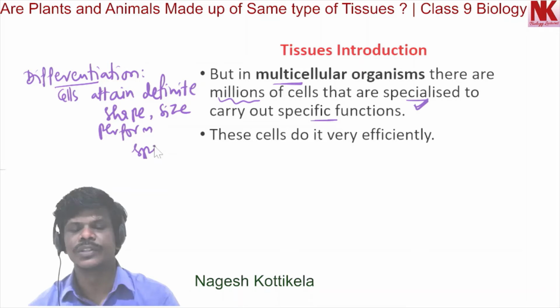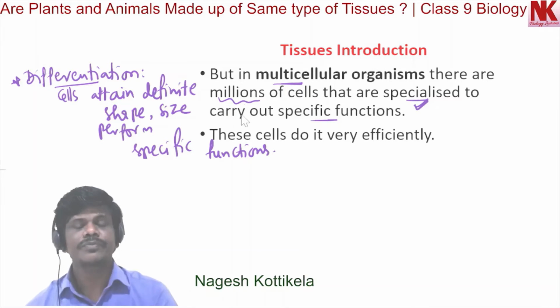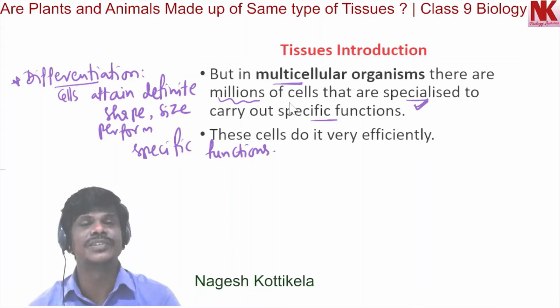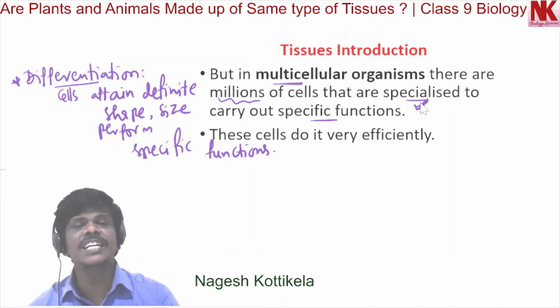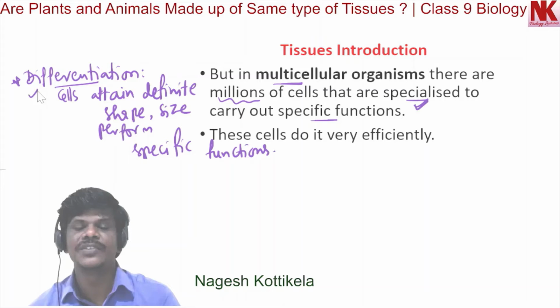This is what we call differentiation. I repeat this once again, a very important word. In multicellular organisms, there are millions of cells that are specialized to carry out specific functions. The specialization is what we call differentiation.